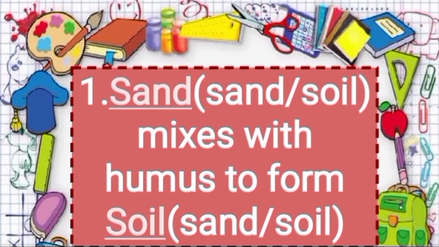So as you know, after the process of weathering, the fine powder which is known as sand mixes with the remains of dead plants and animals, which is called humus, and minerals, and soil is formed. So the answer is sand mixes with humus to form soil.